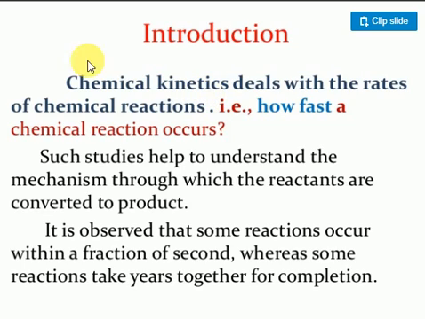So, chemical kinetics. Look at the introduction. Chemical kinetics deals with the rate of a chemical reaction: the change in concentration per unit time. Rate means speed; rate, speed, velocity are all the same. It tells how fast a chemical reaction occurs. Such studies help us understand the mechanism through which the reactants are converted into products.